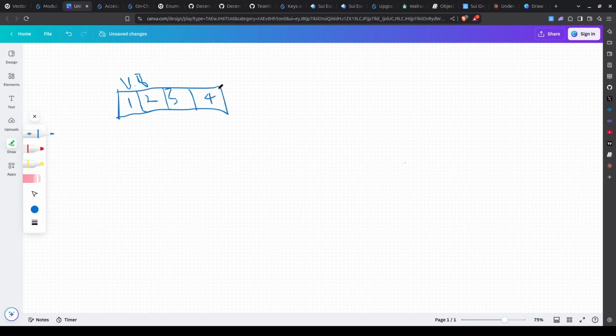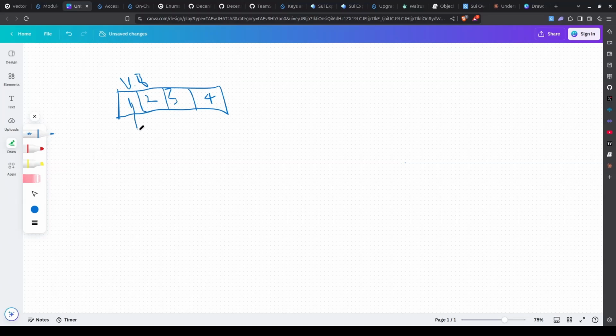Another thing again is that a vector in Sui Move is dynamic in sizing, so it can grow and it can reduce. So now you can add more elements to this vector. The more you keep adding elements, the more it keeps going. You can add 5, 6, and so on and so forth. And also, it can be reduced. So it means it's dynamic in sizing.